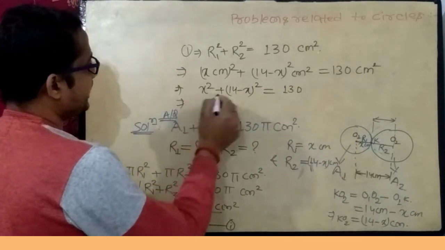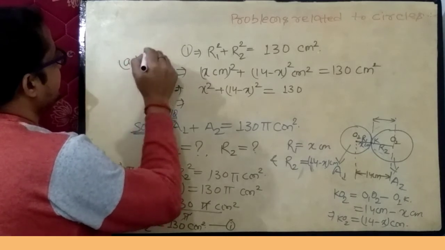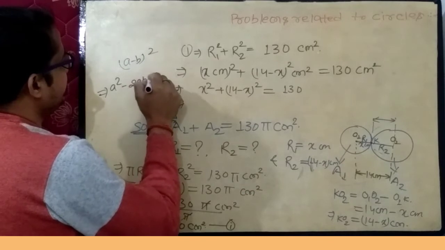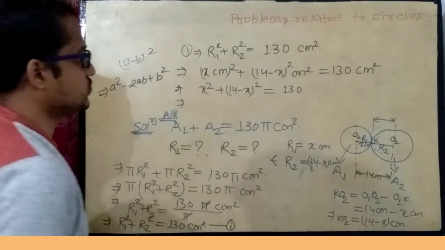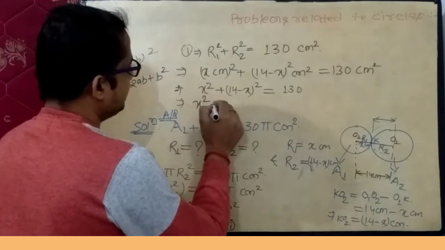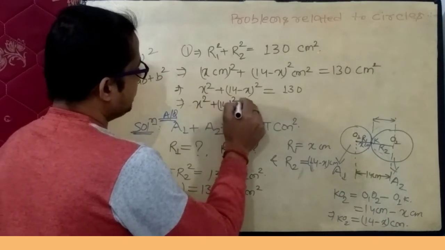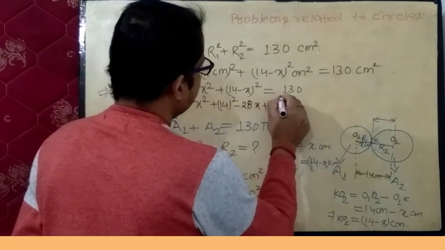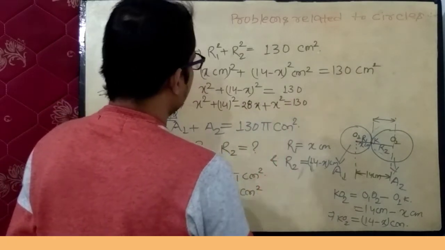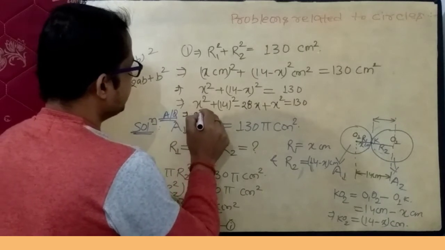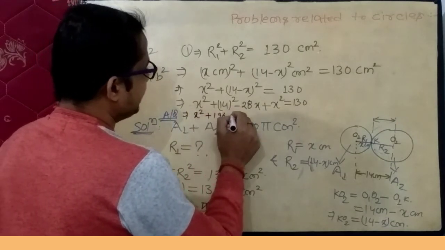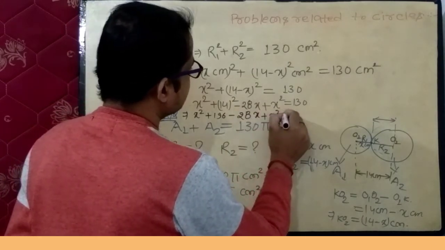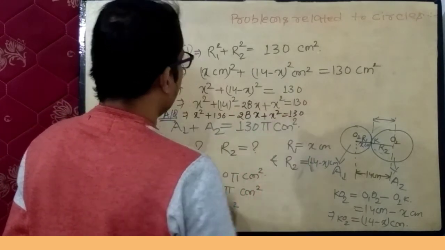Open this, a minus b whole square, a square minus 2ab add up b square. So x square add up 14 square minus 28x add up x square equals to 130. This implies x square add up 196 minus 28x add up x square equals to 130.